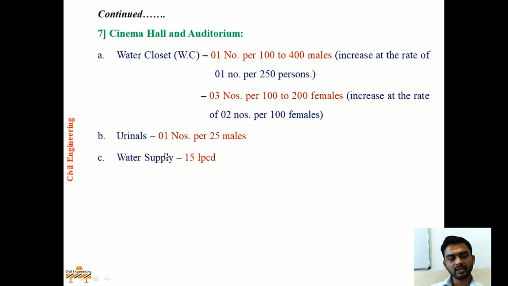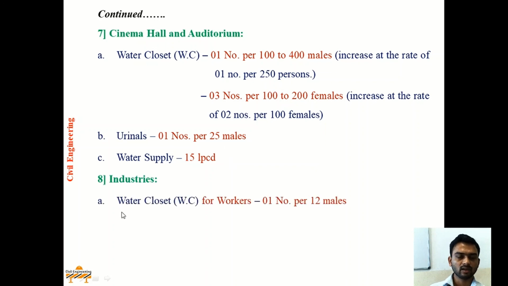Water supply here in case of cinema hall and auditorium will be lesser as compared to others, and it will be 15 LPCD, that is 15 liters per capita per day. Now this water requirement will be determined depending upon the cinema hall capacity, or its capacity to accommodate the number of public.